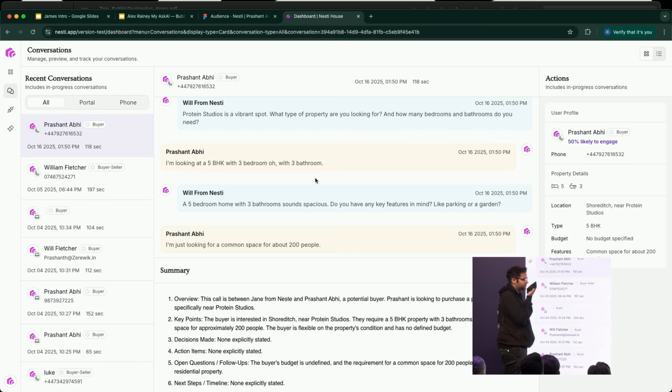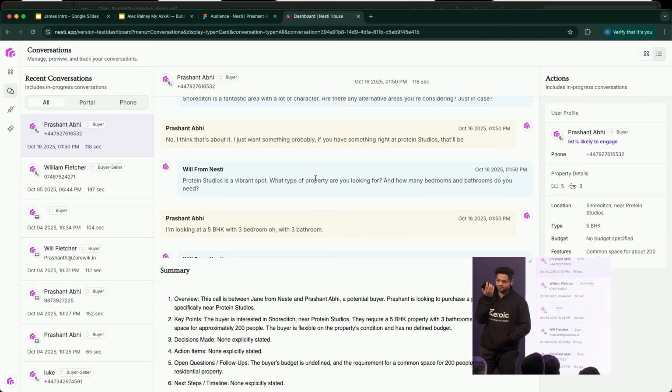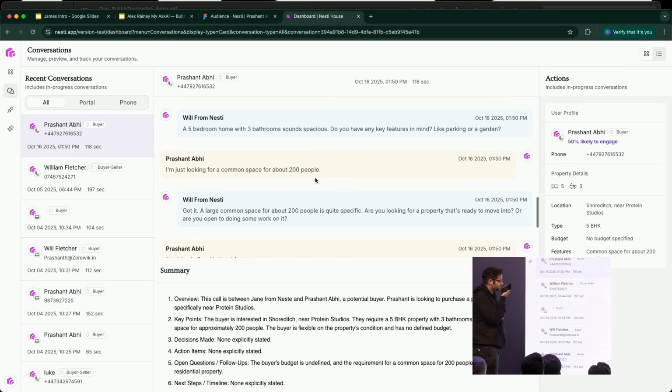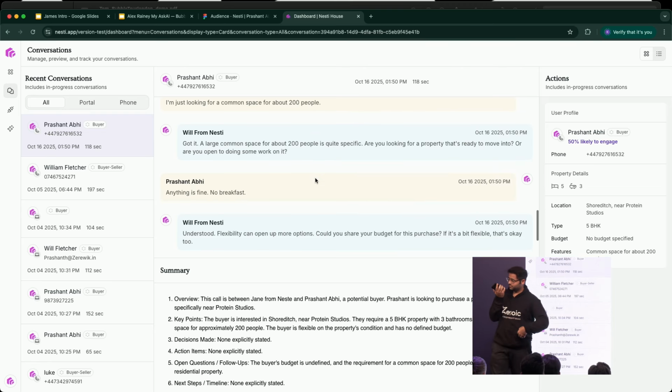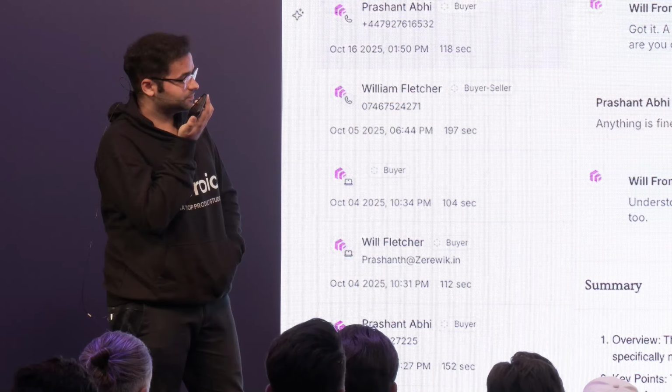Probably somewhere around Protein Studios would be fun. Protein Studios is a fantastic spot with lots of creative energy. Now, do you have a property to sell as well, or are you solely focused on buying? No, I'm just wanting to buy a property. Got it. What type of property are you interested in? For example, a flat, house or something else?